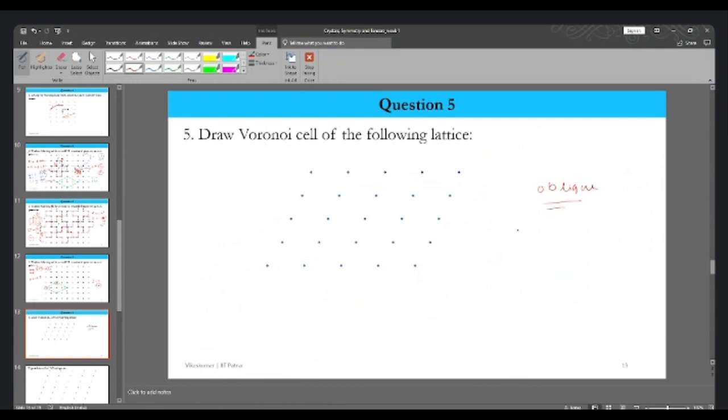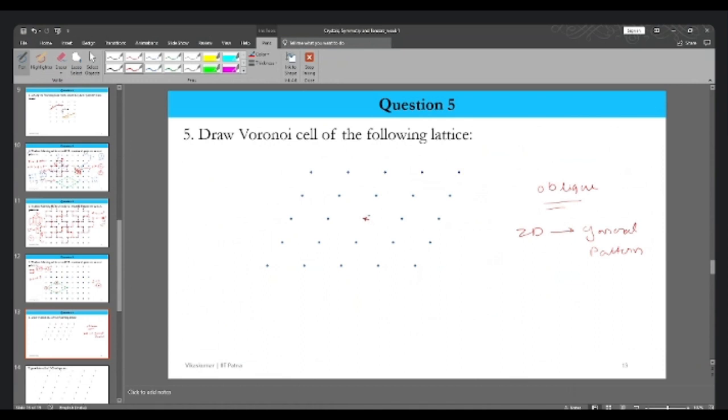In the case of two dimensions, we are taking a general net. Now let's select this particular point as the origin and draw the Voronoi cell of this structure.